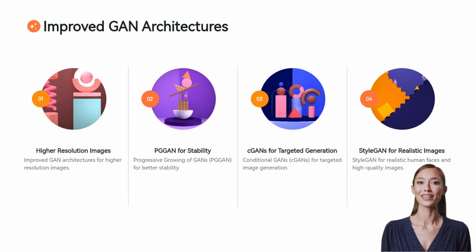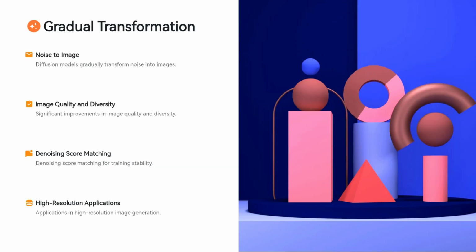Style GAN has also been adapted for various tasks such as creating high-quality art, generating diverse characters for video games, and designing avatars for virtual worlds. Diffusion models have recently emerged as a powerful alternative to GANs in image generation. These models work by introducing random noise to an image and then gradually removing that noise through a process called denoising to create a coherent image. This gradual transformation allows the model to produce highly detailed and accurate images with more natural structures.